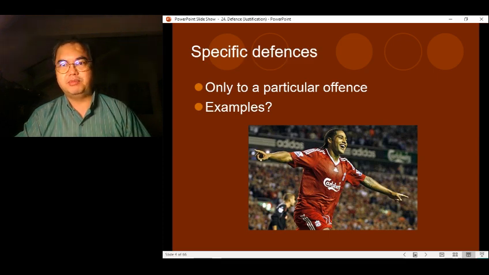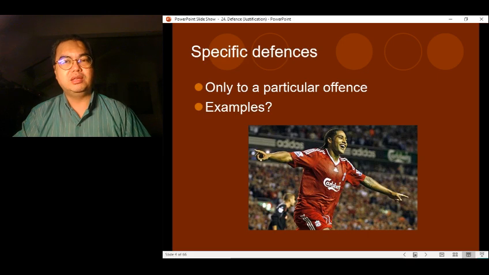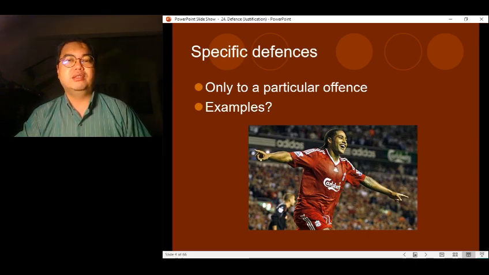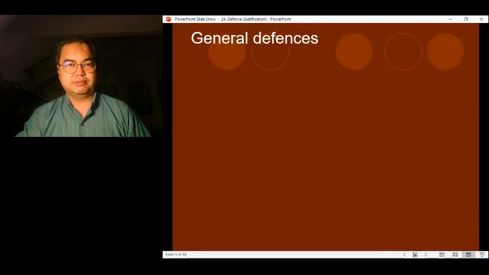We have done this last semester, right? So the defense of loss of control, the defense of diminished responsibility, right? And also the defense of suicide pact. These are specific defenses because they only apply to the offense of murder, right? So those are the specific defenses.